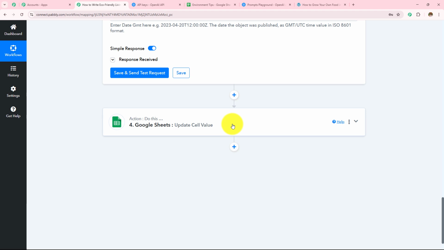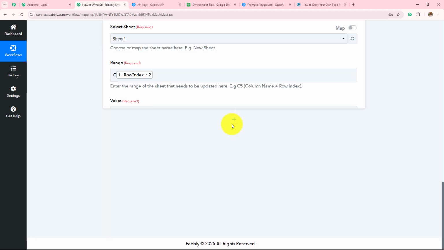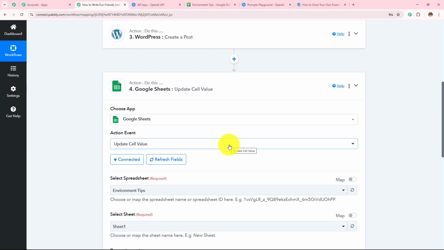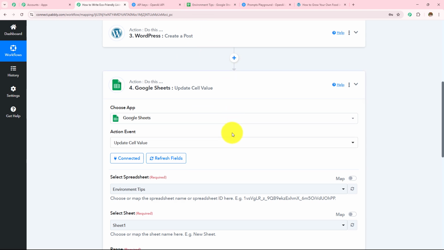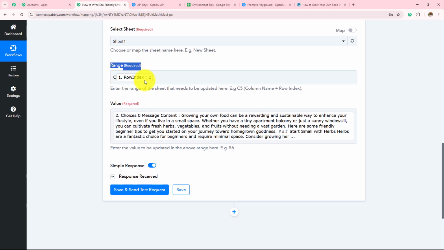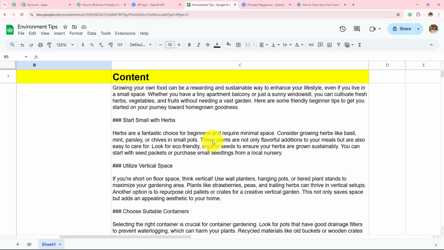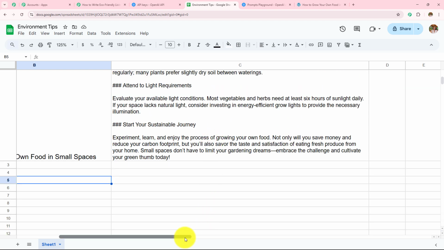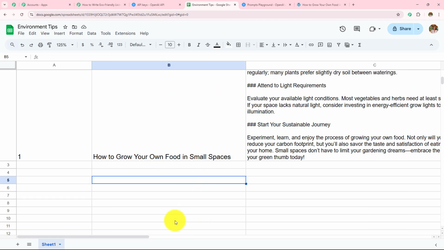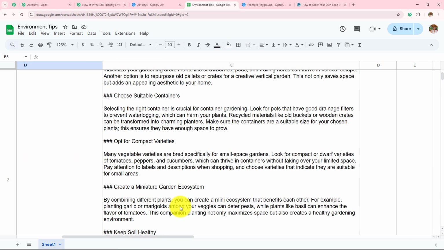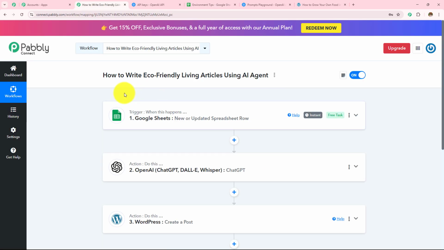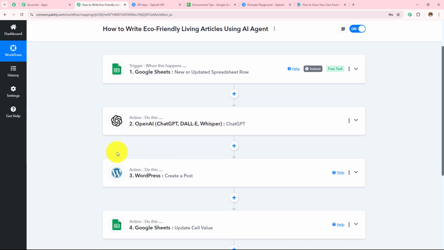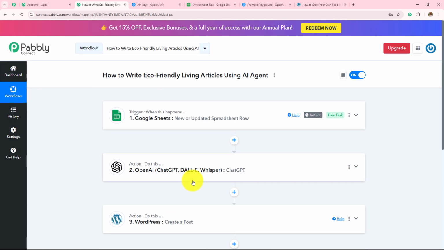And then I wanted to update the cell value of my Google Sheets spreadsheet. So I took my final action application as Google Sheets, made a connection with Pabbly Connect, entered the range and entered the value, clicked on save and send test request and received the response as this content being automatically added to my Google Sheets spreadsheet for the same title. So this is how this automation workflow is going to run, and here we have successfully created automation between Google Sheets, OpenAI, WordPress with the help of Pabbly Connect.